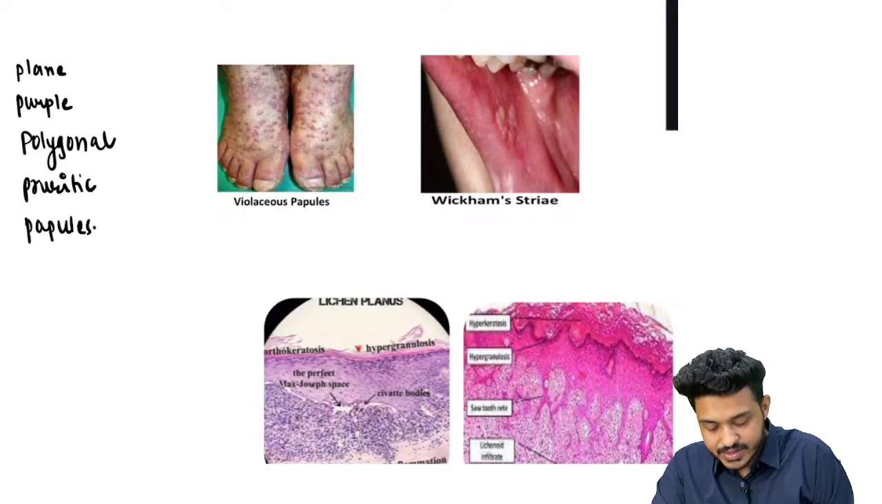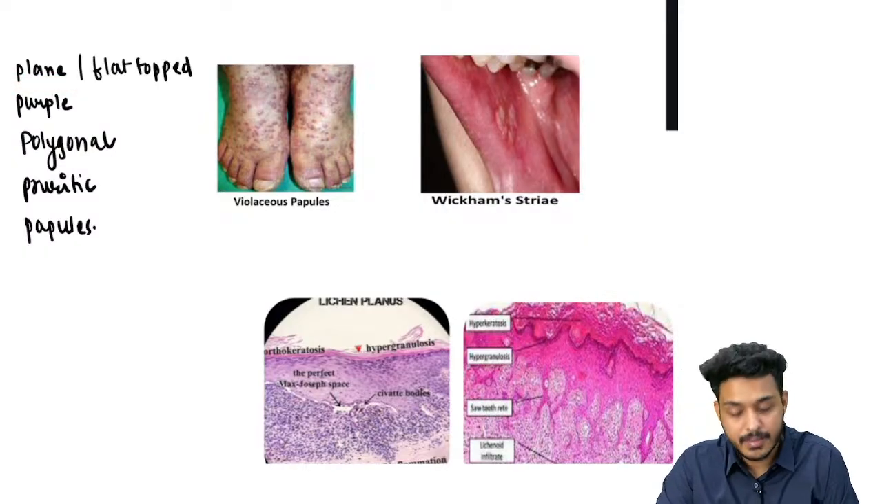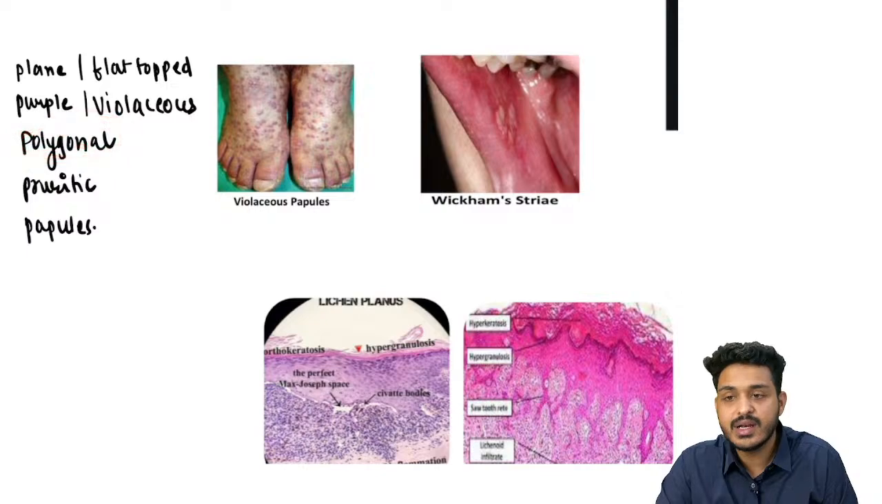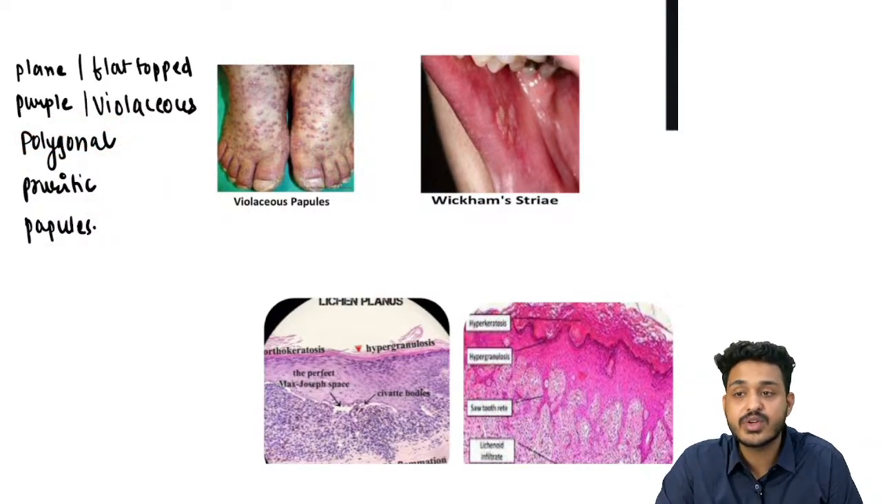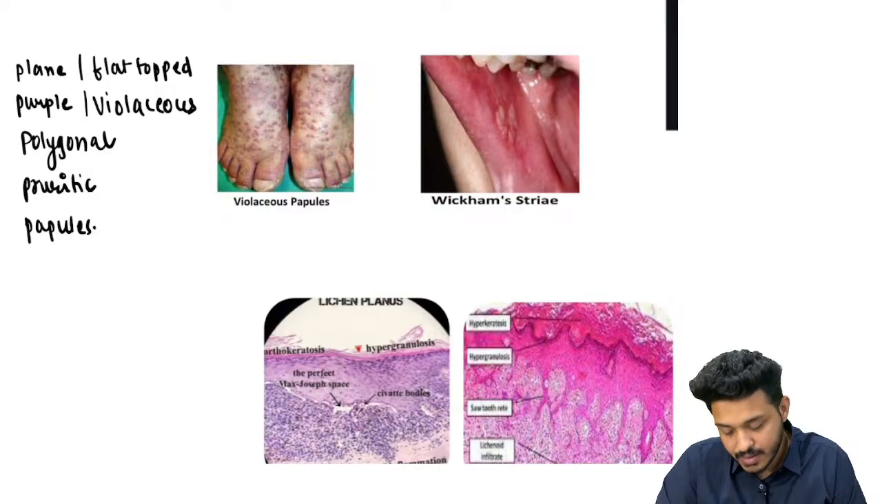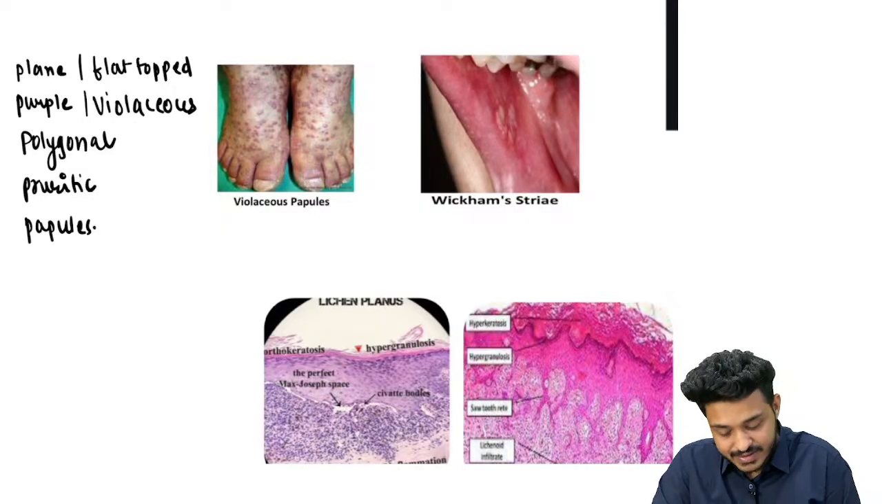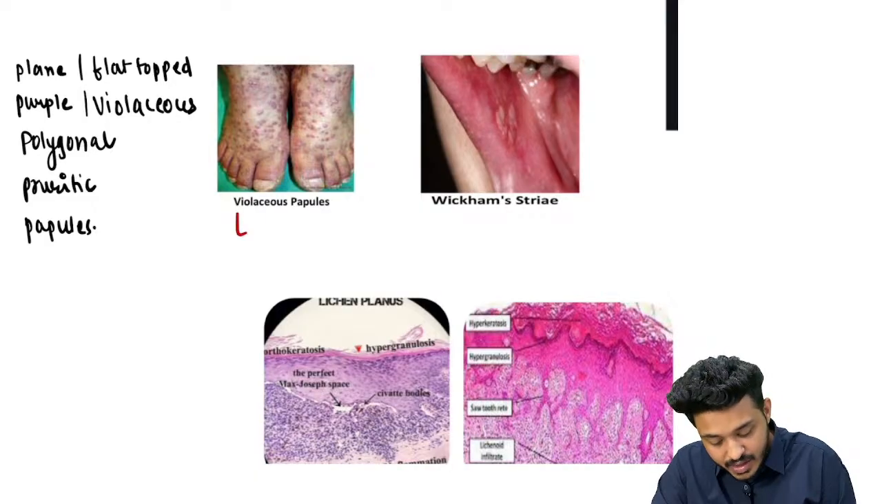Papule means solid lesion. Plain means flat topped; in the question they can write flat topped lesions. Purple, they can write violaceous, violet or purple color lesions. They are going to be polygonal. Pruritic papules are going to be there. So plain, purple, polygonal, pruritic papules. Remember beta, these lesions are seen more commonly on the extensor surface, right?